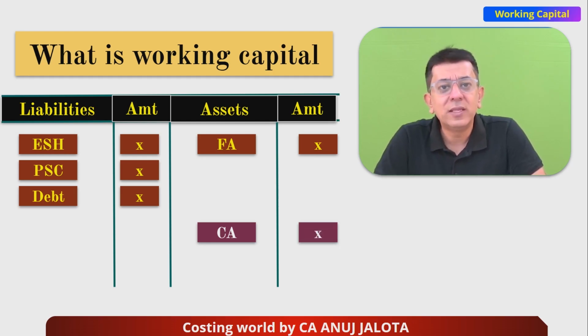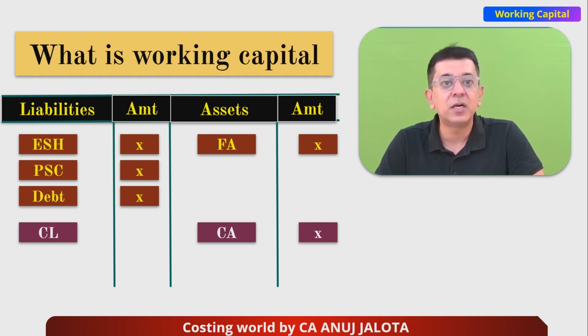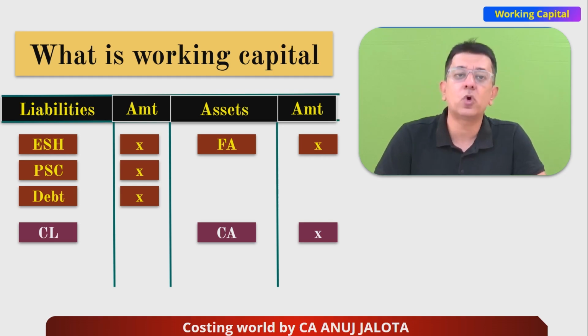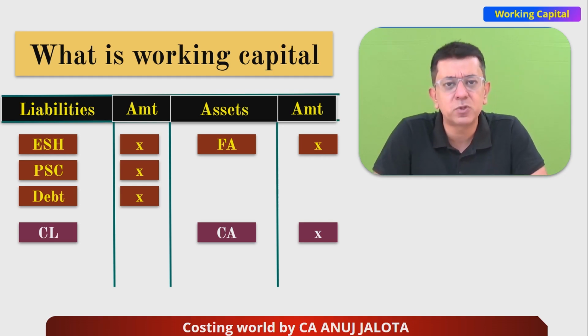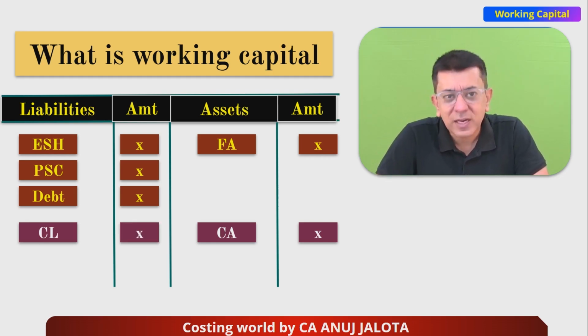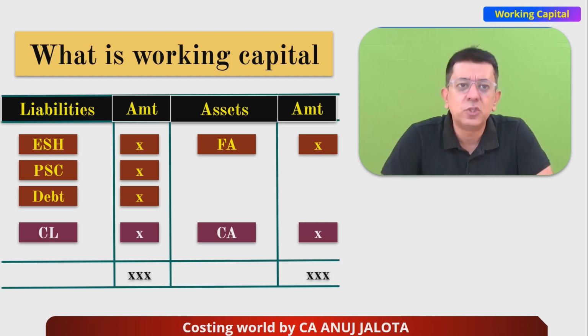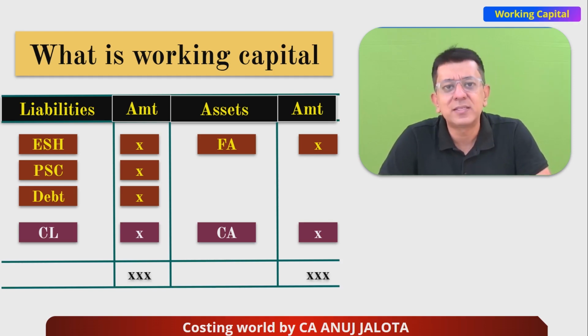On the liability side, as I was saying, we have one last thing, that is nothing but short-term liabilities, also called current liabilities. Popular examples could be your creditors or bank overdraft. Now, if you take this as your balance sheet, then you will understand that on the asset side, you have fixed assets and current assets. The asset side is funded by the liability side.